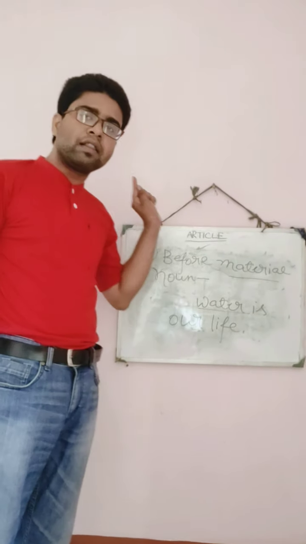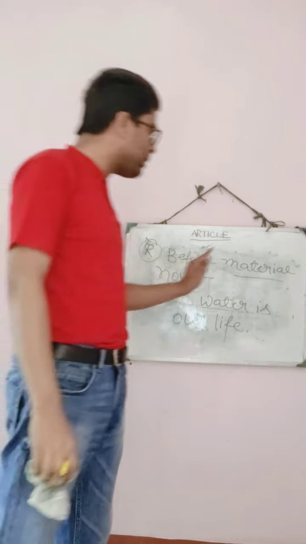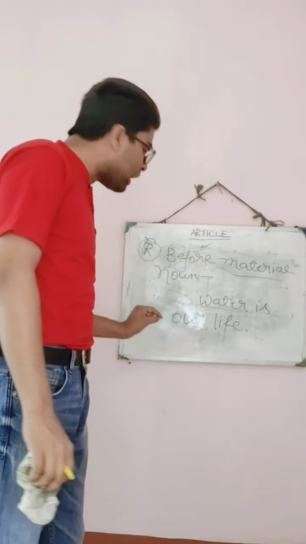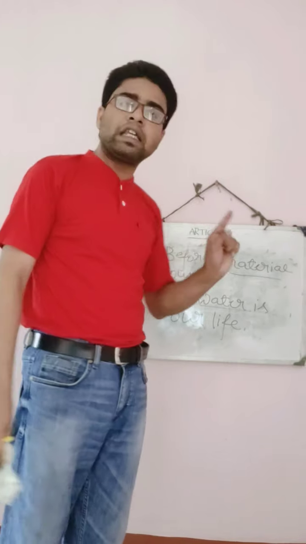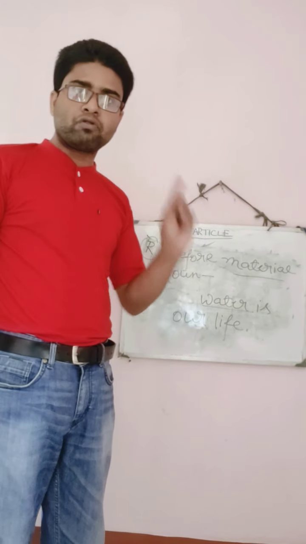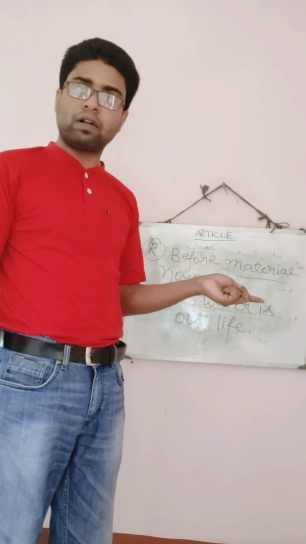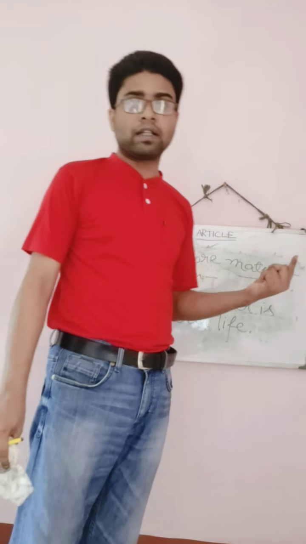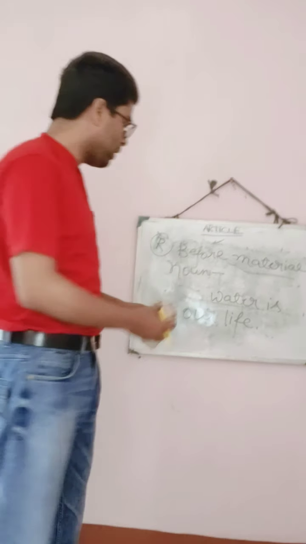So here in the rule number 4, we have come to know that before a material noun, the article is not used. So we should not say the water is our life. Okay, this will be a wrong sentence. We should say water is our life.